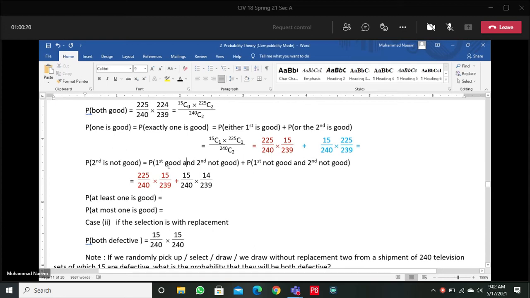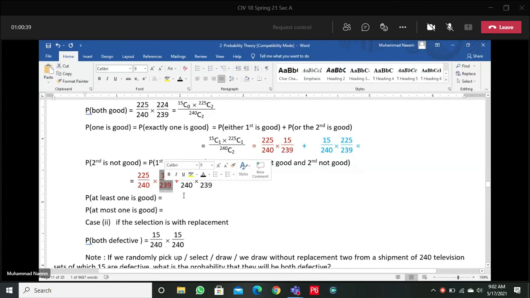With the possible cases due to the first one, the first possibility is that the first is good and the second is not good. So the probability is 225 by 240.